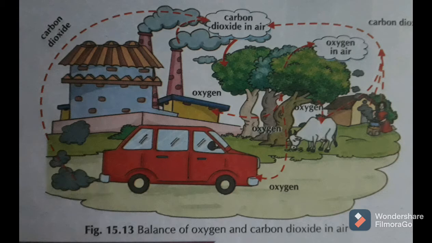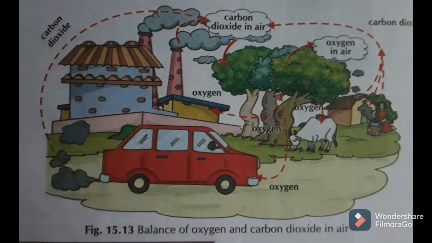In the process of burning, or combustion, things like petrol, diesel and wood take oxygen from the air and give out carbon dioxide, which mixes in the air. So respiration by living organisms and burning of fuel by humans require oxygen and release carbon dioxide, and plants use this carbon dioxide for photosynthesis and give out oxygen.